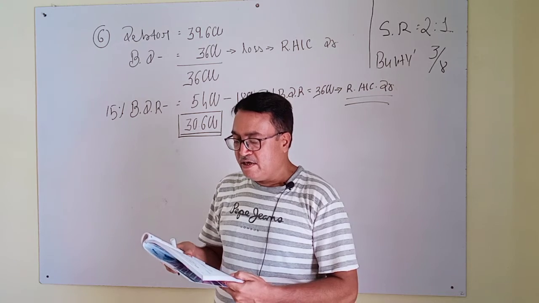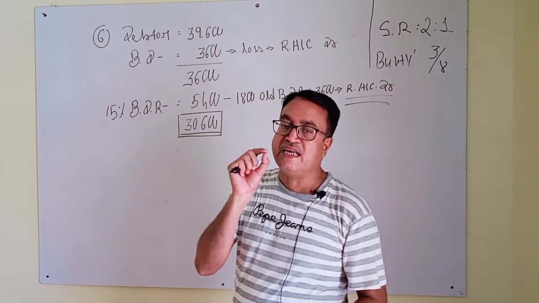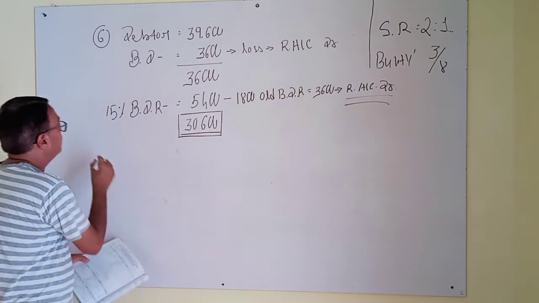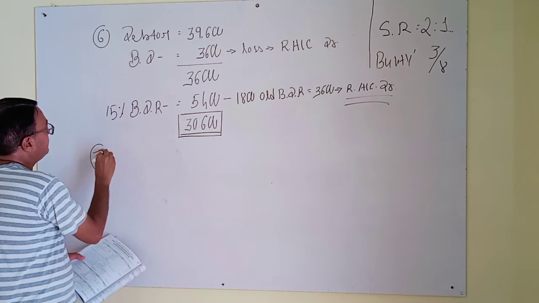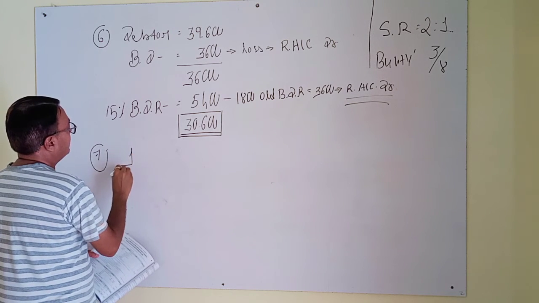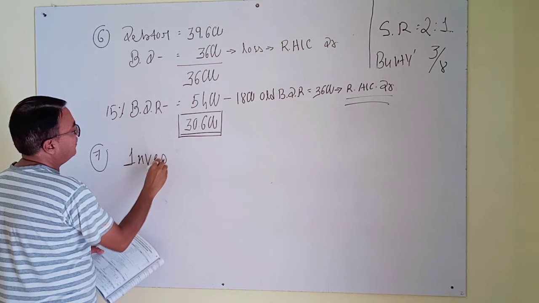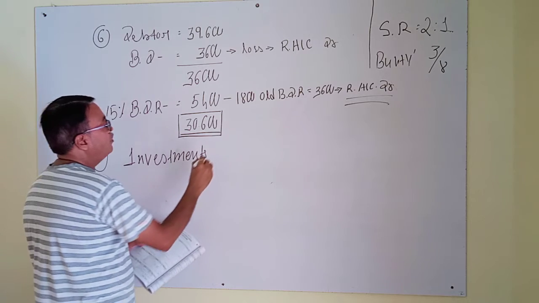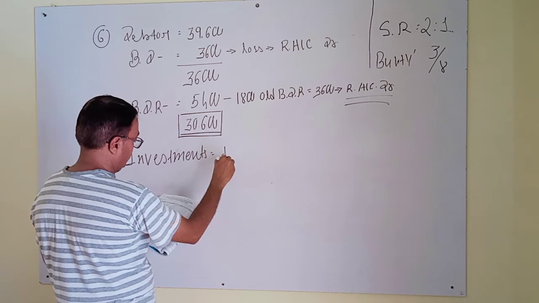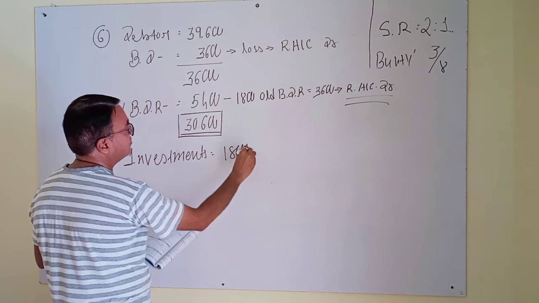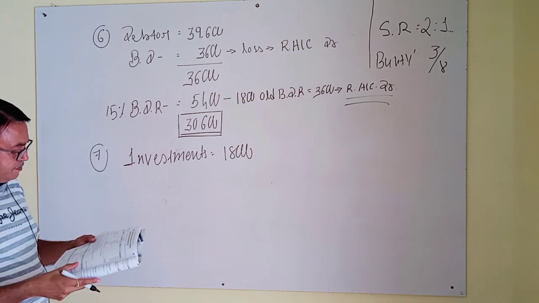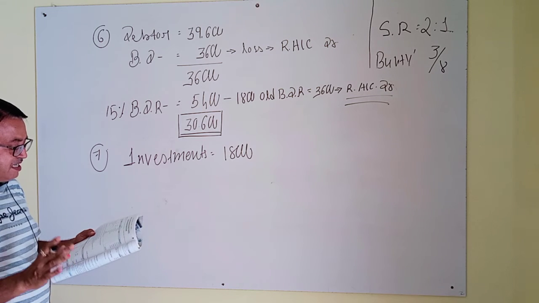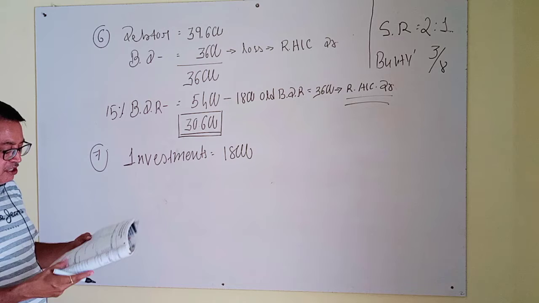See, investment value is given rupees 18,000. Adjustment number 7: first, investment value is given 18,000. What is the new value? Market value of investment is 9,000, which is to be recorded in the books.